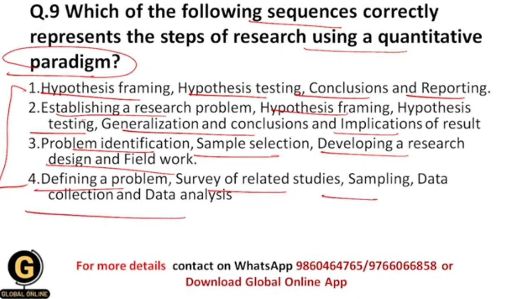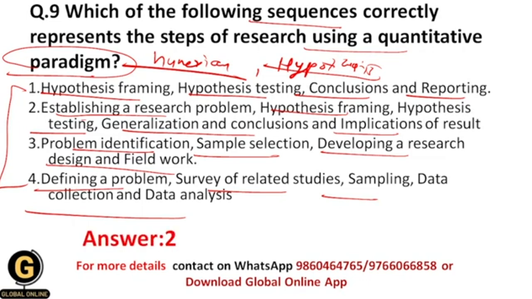So here you have been asked for a quantitative paradigm, and that's why there is the collection of numerical data first of all, then there is a hypothesis, then again there is testing of the hypothesis, there is statistical analysis. So that's why we need to follow such procedures in the quantitative paradigm, and that's why your correct answer should be second, because here the first step is establishing a research problem. And I have told you earlier that in any kind of research process, the first step is to identify and establish a research problem.